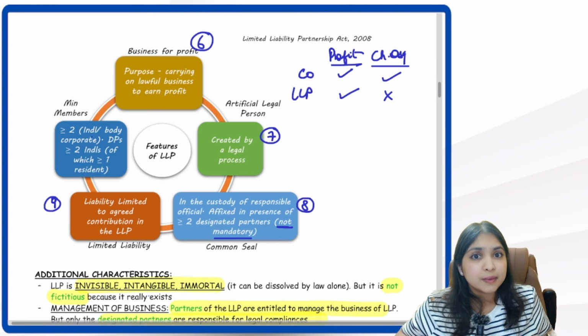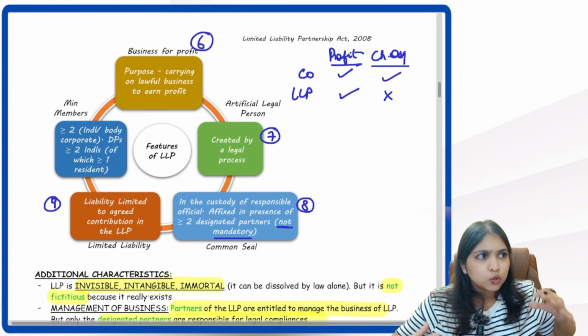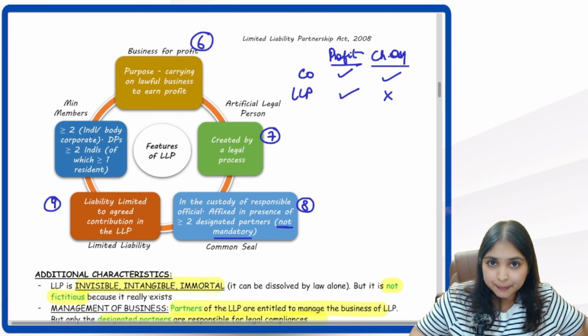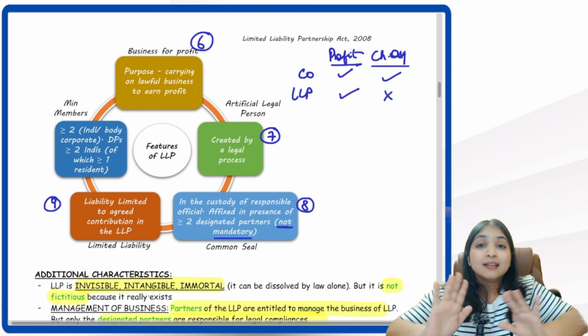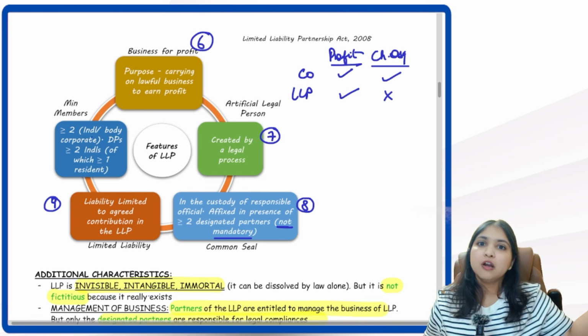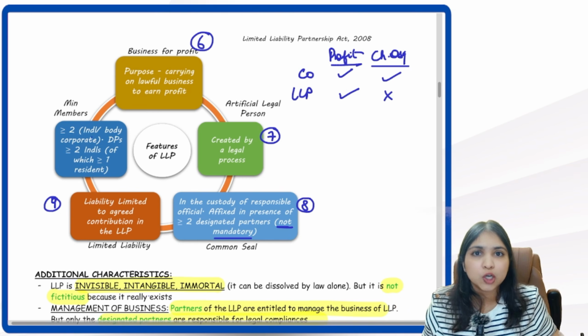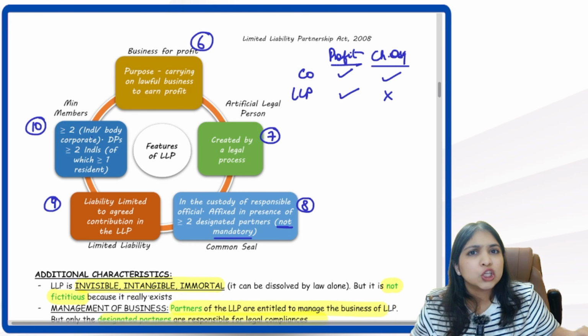The partners have limited liability, which means the partners are liable only to the extent of the capital which they promised to contribute to the LLP. Once they have brought in their entire capital contribution, beyond that they will not be personally liable for the LLP's obligations. So their liability is limited to the capital contribution which they promised to bring to the LLP. Then number of partners, you already know.